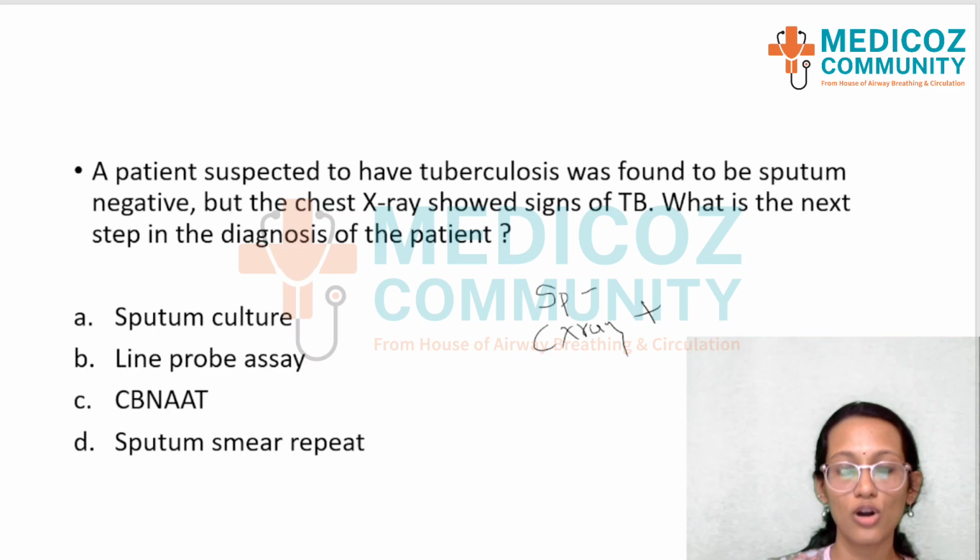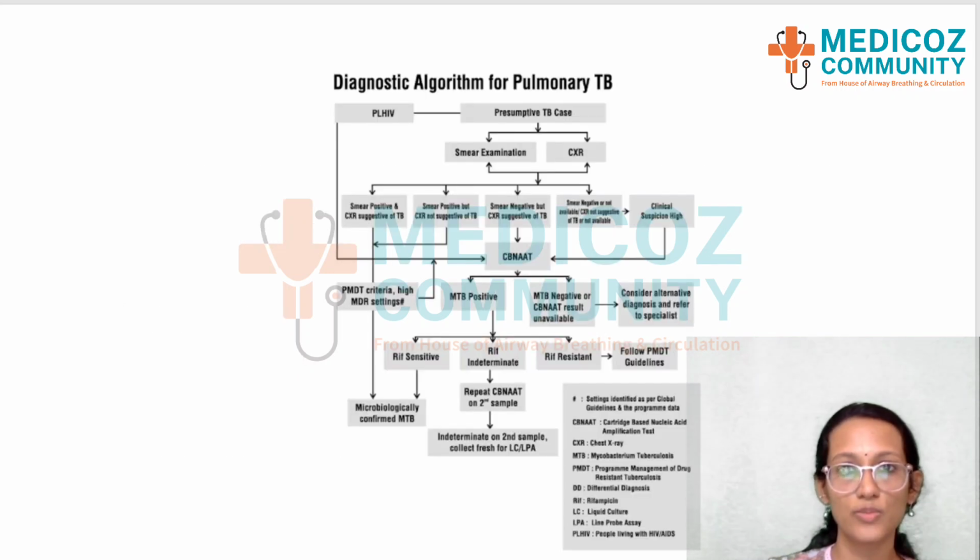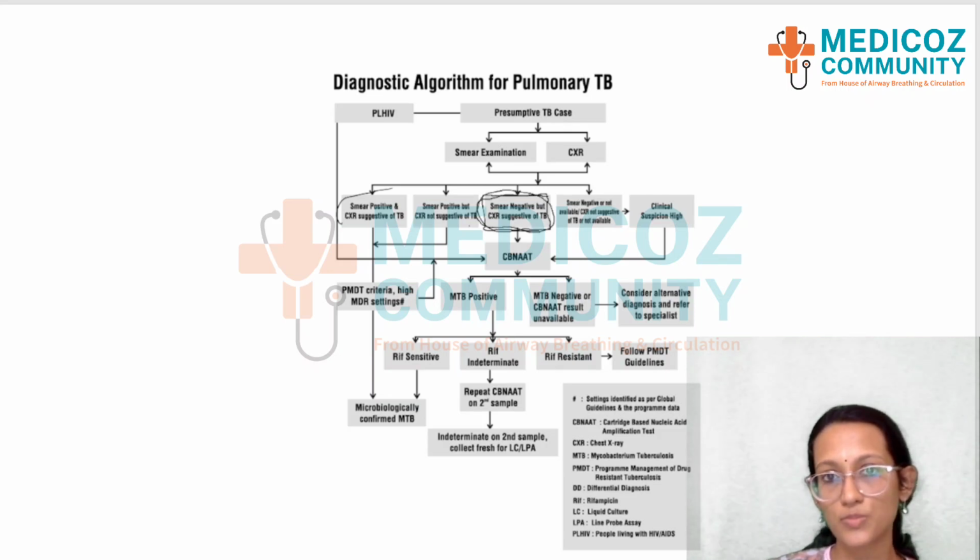So we'll go to the algorithm to see what is to be done as the next step. This is the TB algorithm, and you can see that there are many scenarios. There is sputum and chest X-ray positive, sputum positive but chest X-ray negative, sputum negative, and chest X-ray positive. The third one is actually our scenario where sputum negative and chest X-ray suggestive of TB.